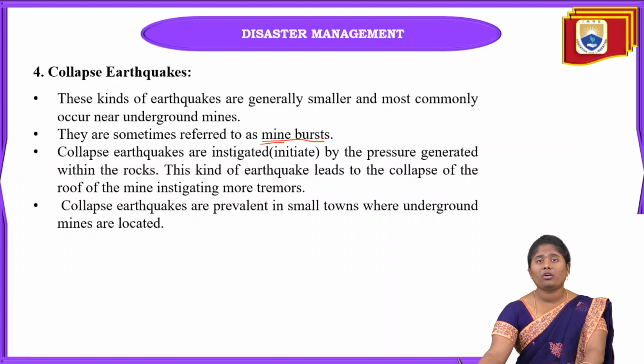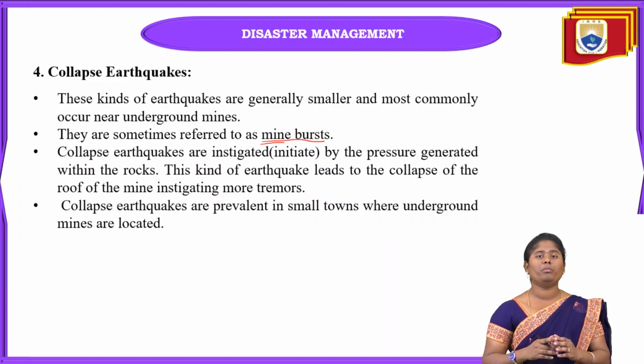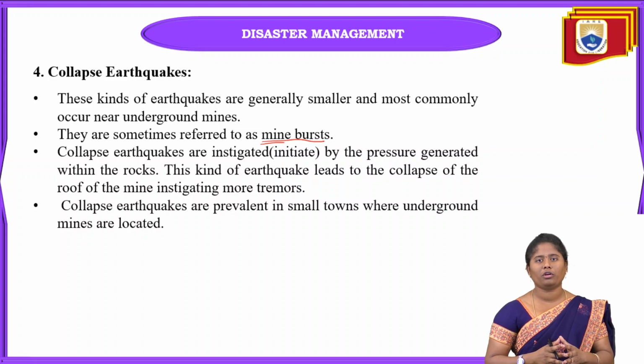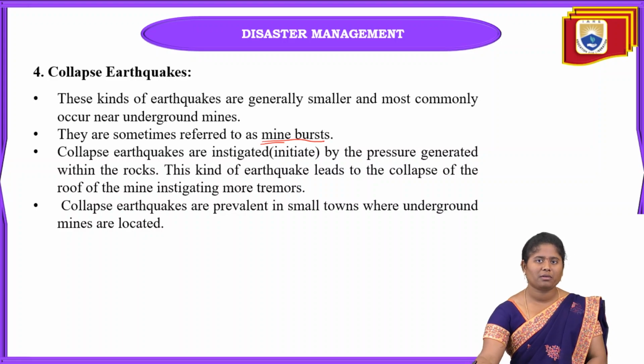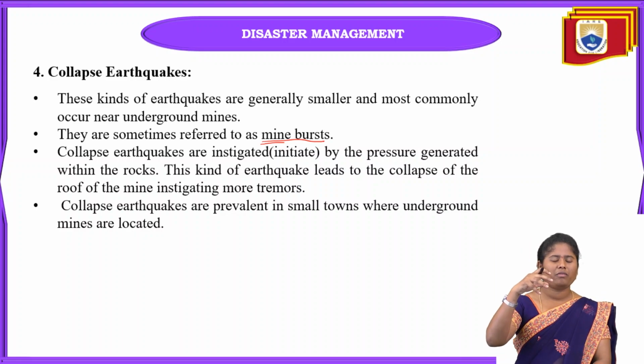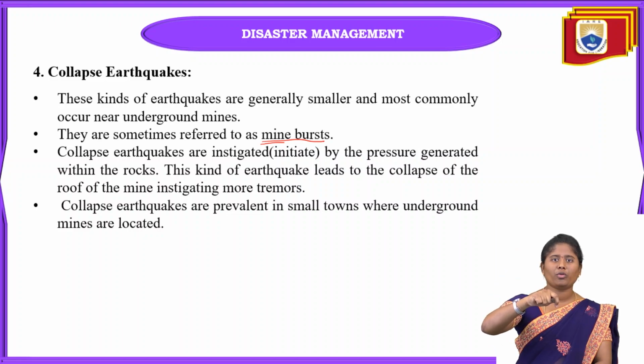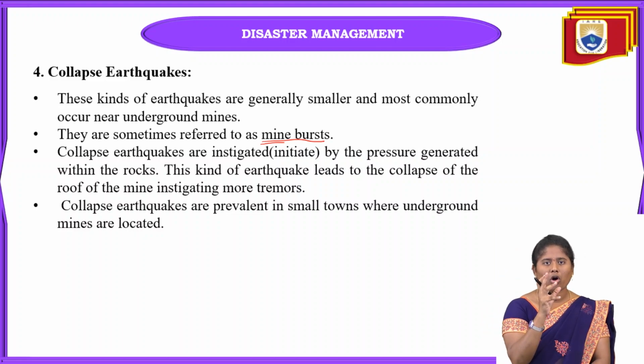This kind of earthquake will lead to the collapse of the roof of the mines. Why? Because we use some big machines for mining purposes, and when those vehicles are inserted into the earth, rock to rock spaces will happen at that time.